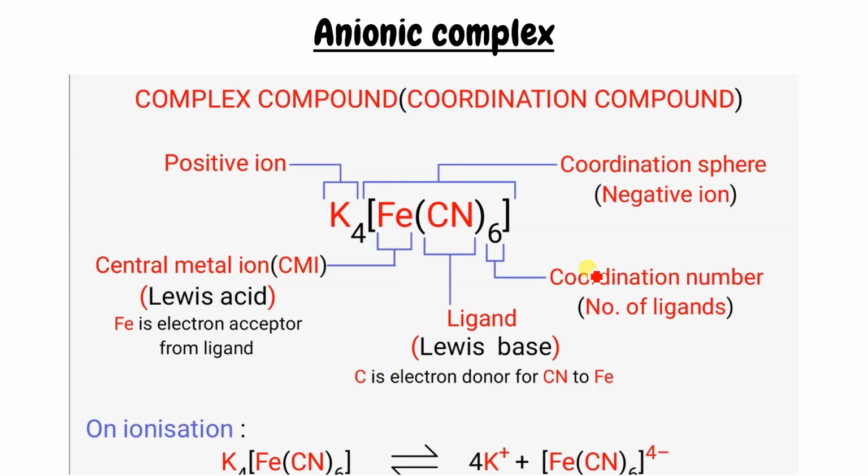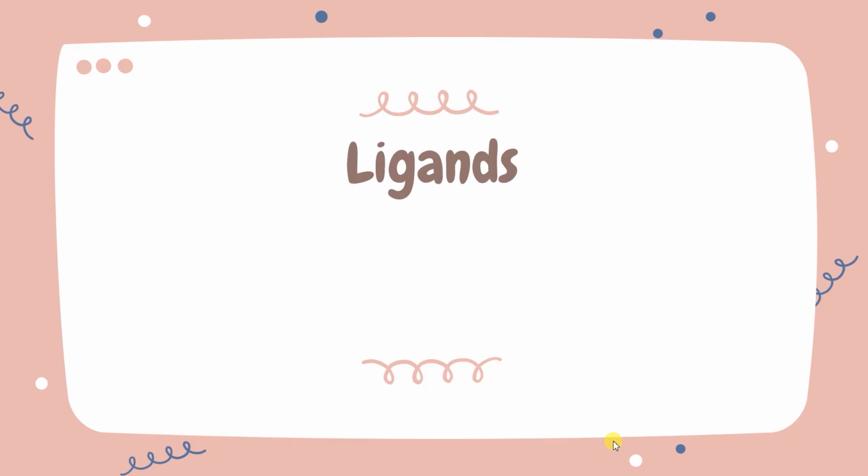Okay, now this is whatever the number of ligands, that will give you the coordination number, although it has a formula to find, I will tell you, but for now we can say that whatever the number of ligands are there, that will be considered as coordination number. On ionization, this will give you like this, I have already told you. Yes, so this was the anionic complex.